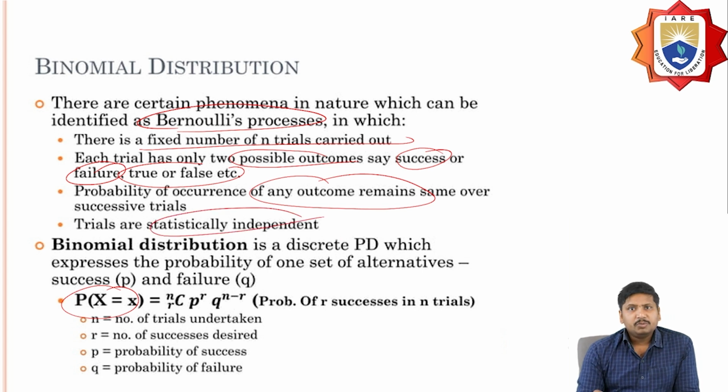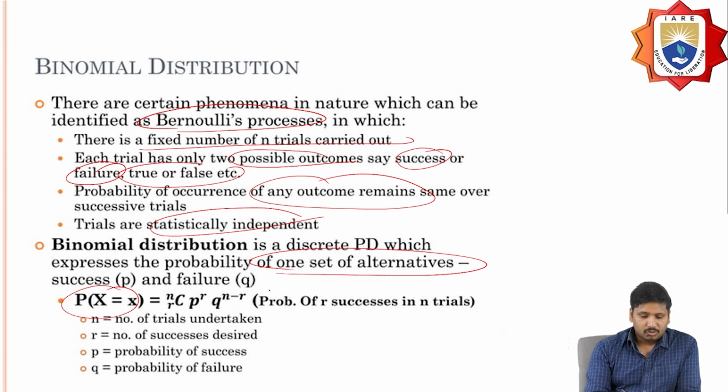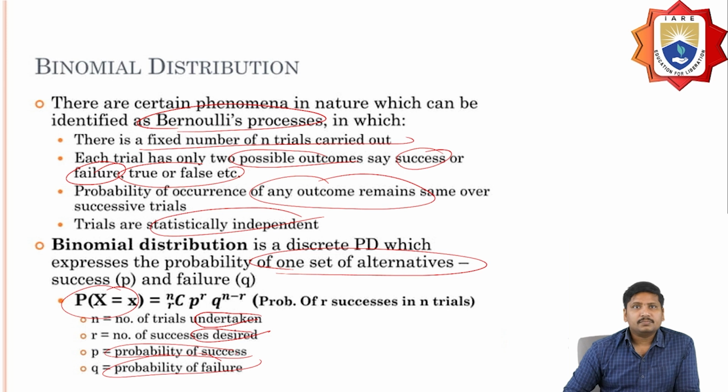So binomial distribution is a discrete probability distribution where you can express the probability of one of a set of alternatives, like success and failure, and you can represent the equation as nCr p power r and q power n minus r. Here n is the number of trials undertaken, r is the number of successes desired, p is the probability of success and q is the probability of failure.